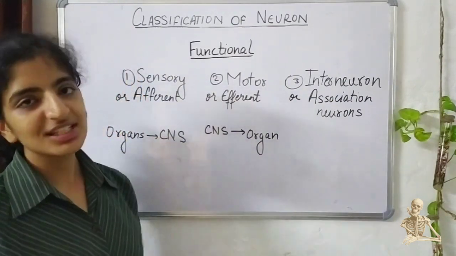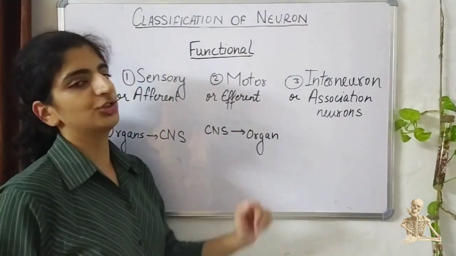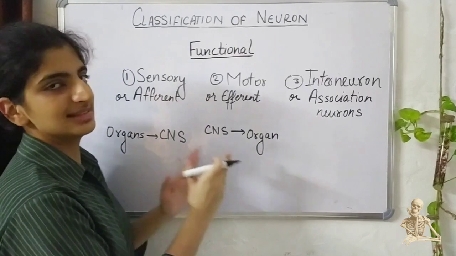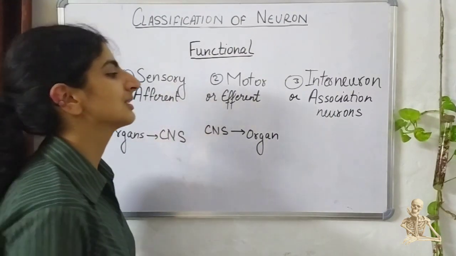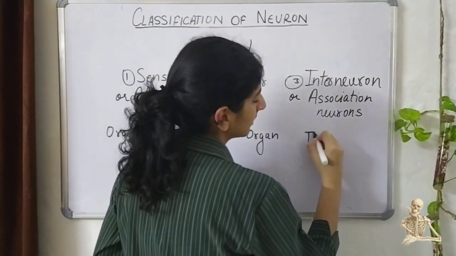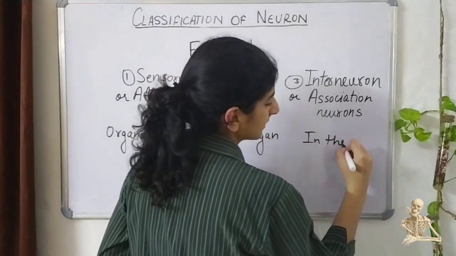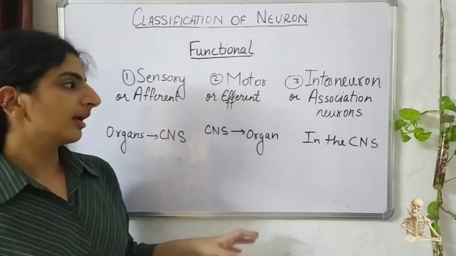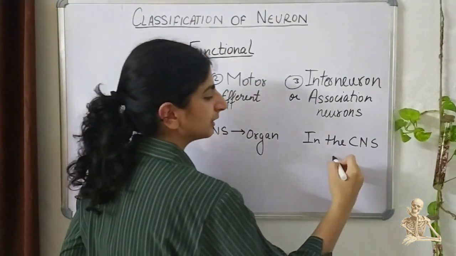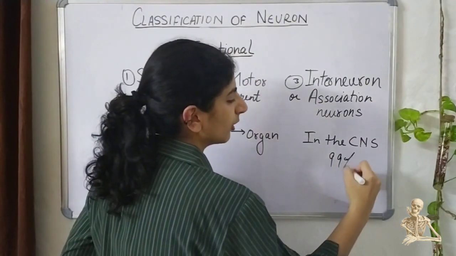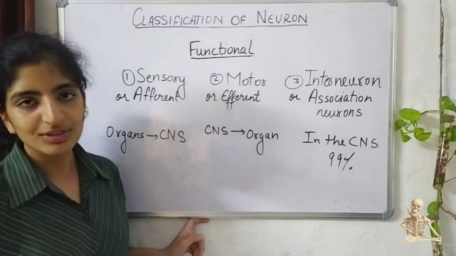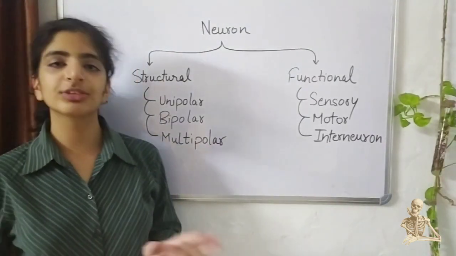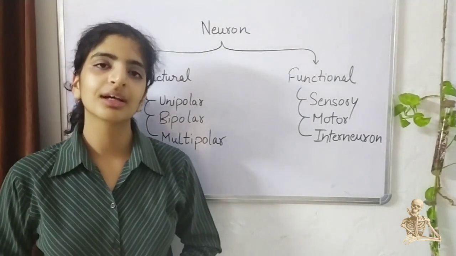And as the name suggests, interneurons or association neurons connect the sensory neurons with the motor neurons. These are present in the CNS. Almost 99% of the neurons present in our body are interneurons. So this here is a summary of the classification of a neuron.